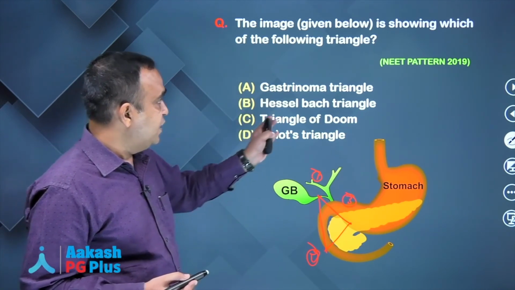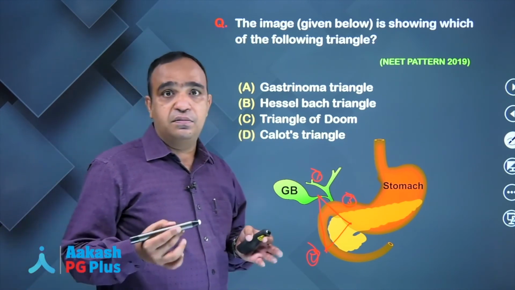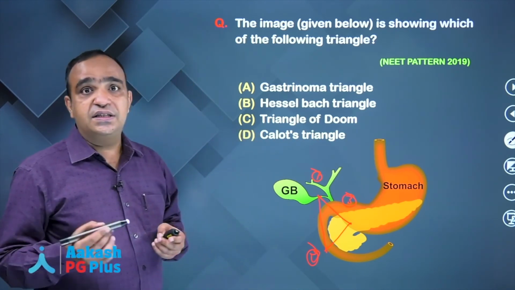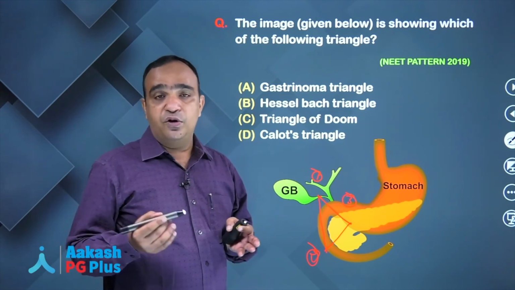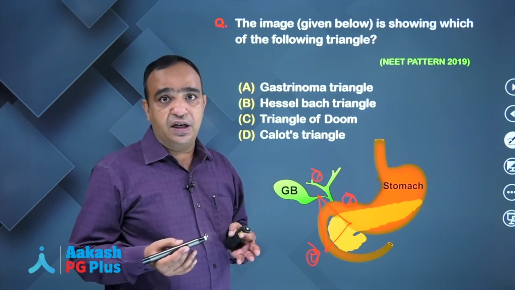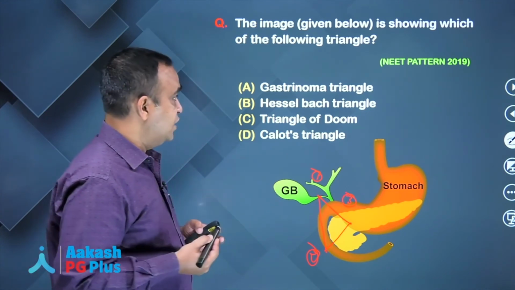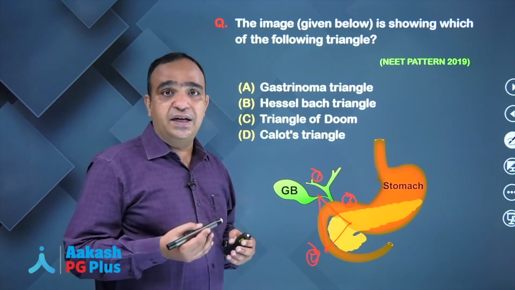Let me quickly revise the other triangles also. Hesselbach triangle, you must be knowing, is seen in inguinal hernia anatomy. It forms the location for formation of a direct inguinal hernia. We will talk about it during the hernia chapter. Triangle of Doom is again related to hernia.